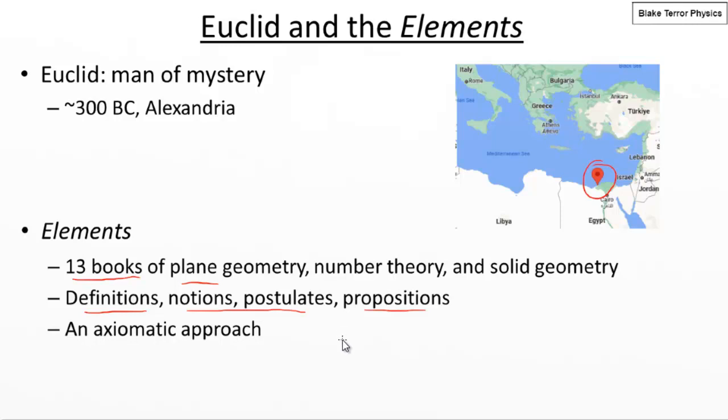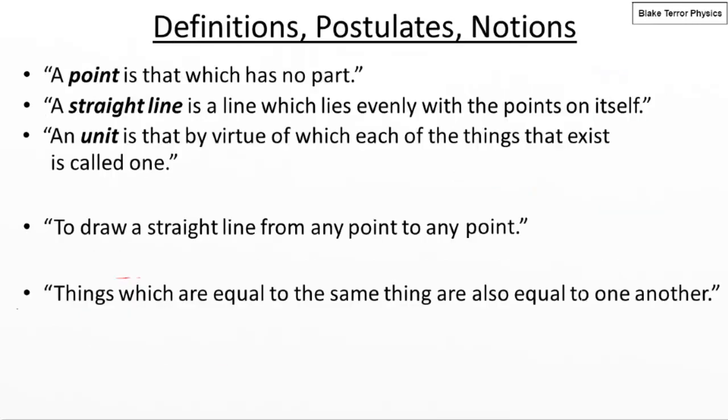So yeah, he's putting those together to get theorems about the properties of shapes and numbers. And this approach, where he's building up from basic definitions and ideas into these higher level explanations, this is what we call an axiomatic approach, and it's very distinctive throughout the book. So let's have a closer look at how this works.